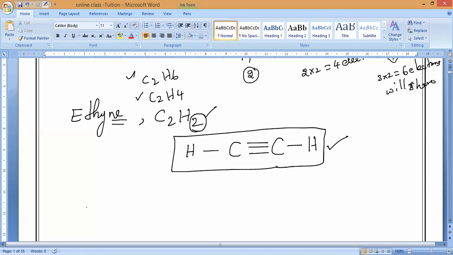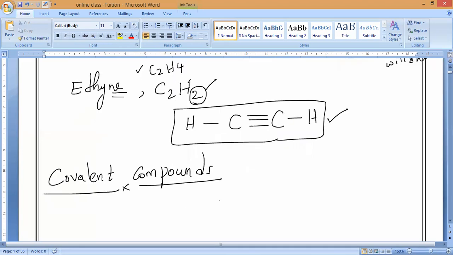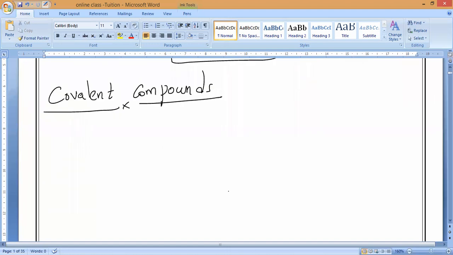Now let us come to here. Finally, we will discuss what covalent compounds are. We have been seeing covalent bonds, and now we will see what covalent compounds are, and we will discuss some examples of these covalent compounds, and later we'll go with the properties of ionic and covalent compounds. That is what all the syllabus is about.